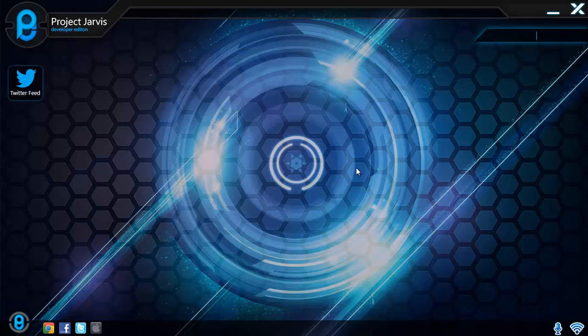The taskbar also shows our connection type, which will be fully implemented in the future, and our mic press button. If you click this button, Jarvis will start recording your voice. In the future, Jarvis will automatically start listening when you start speaking.